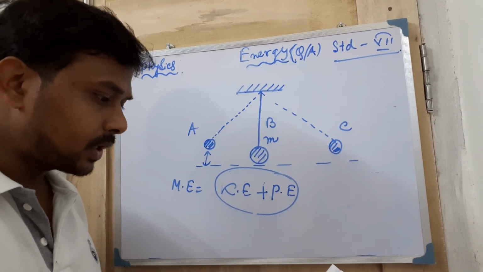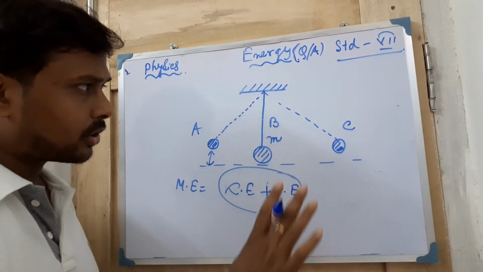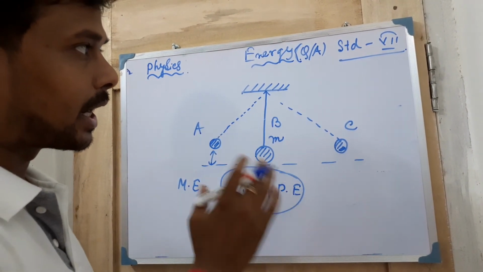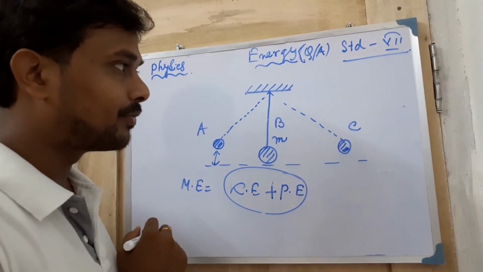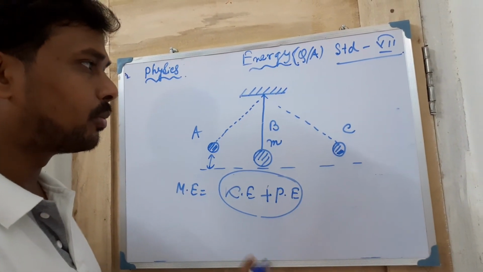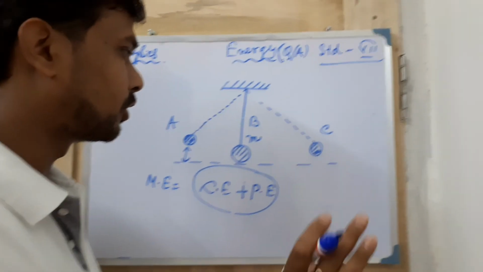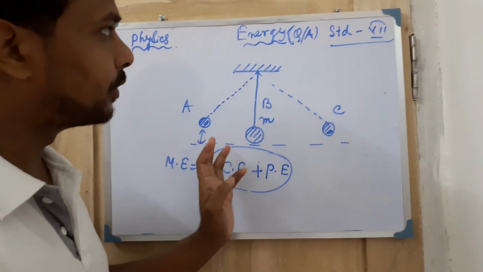Next one, write a short note on the production of hydroelectricity. In the short note you have to say how potential energy is converted to kinetic form, and how the turbine works. The diagram is given in your book, you read it and make a short note of that. I have already explained that. The next questions I will tell you in the next video.